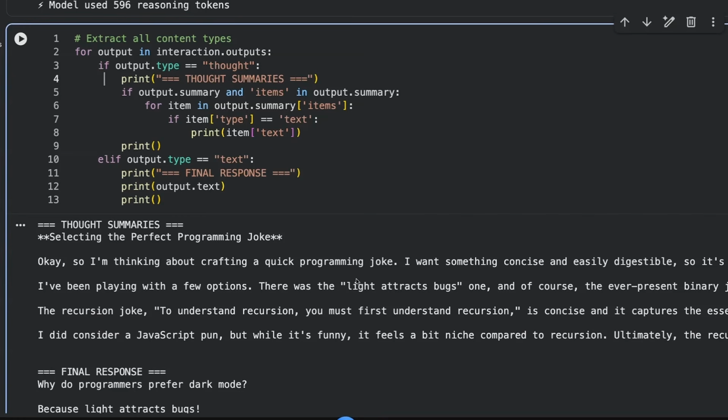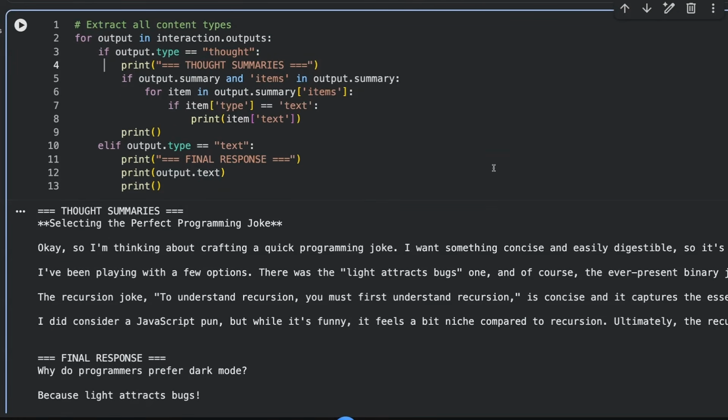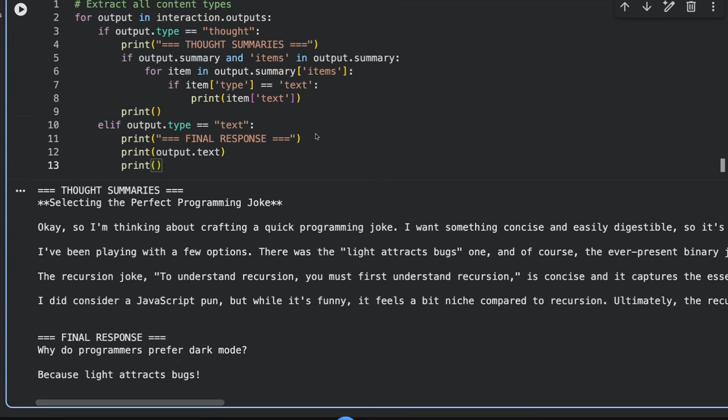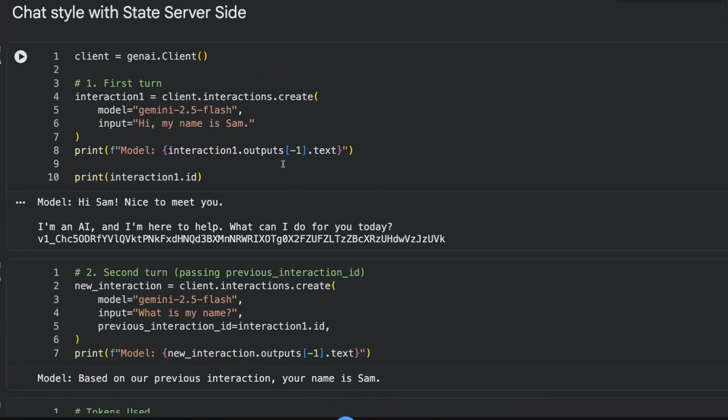And if we want to see those thought tokens, we can actually look at the thought summaries. Now, I don't think it's guaranteed that the thought summaries will be the exact same size as the reasoning tokens. That's something that may change based on the output, but at least here we can see a summary of the thinking that got us to this final response. And in relation to the reasoning, one of the things that you'll see, like I'll show you with chat going forward, is that you can pass in a previous call. So if you're passing in multiple calls, one of the cool things is that this can now persist a state server side. So the simplest use of doing that is going to be for a chat. So you can see here where I'm saying, okay, hi, my name is Sam.